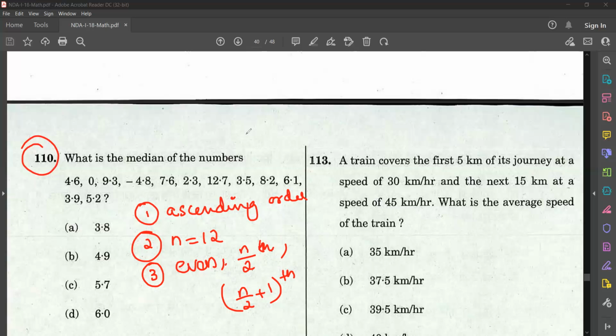Then what is the next step? You add these two observations and divide by 2. That means find the average or mean of these two observations. So all of you do it and tell me the answer. First arrange it in ascending order. I'll give you 1 minute for this problem. Very easy. You only have to know the steps.